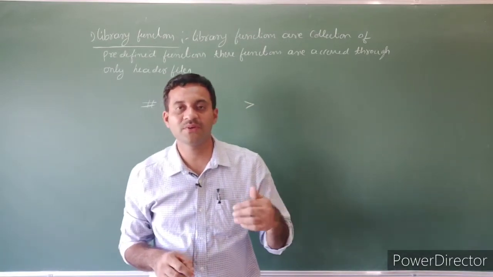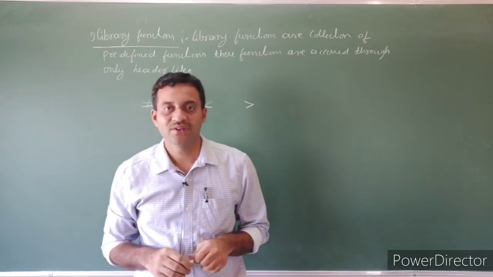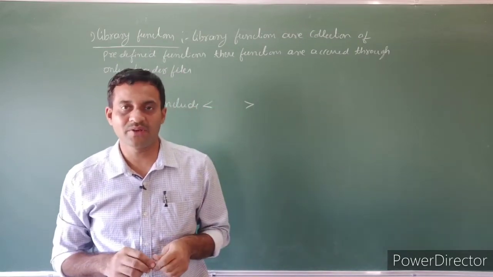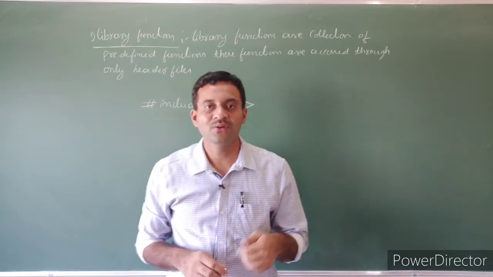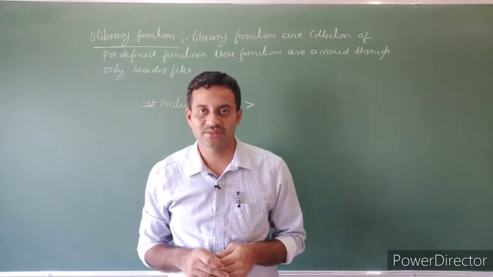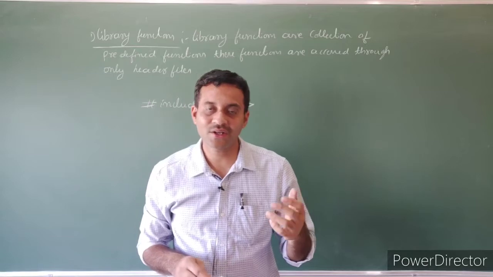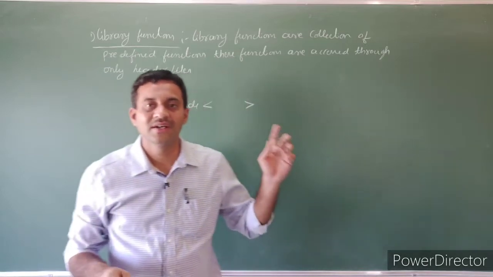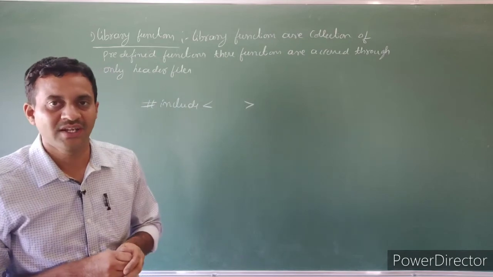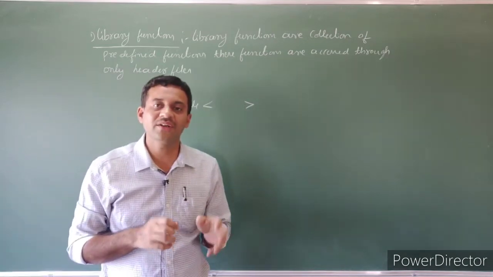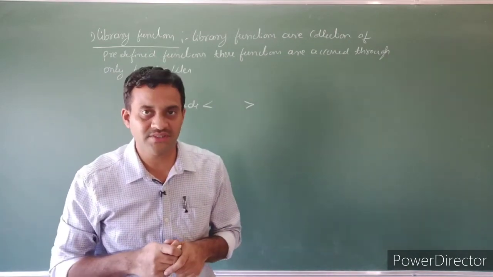Codes are not visible to the users. That is called abstract form. But those functions return a correct value when we call the function. Those are called library functions, also called predefined functions. This is a collection of predefined functions.